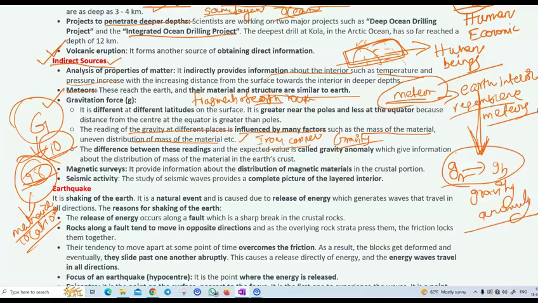Okay, and the magnetic surface. The magnetic surface also provides the distribution of magnetic materials inside the Earth. Seismic activity. Seismic activity means earthquakes. Earthquakes provide information about the layers, how the total Earth is formed in a layered manner. The seismic activity, or earthquakes, provides a complete picture of the layered interior. What is there inside the Earth, how the Earth is formed layer by layer, all this information comes from earthquakes. Let us discuss earthquakes a bit.